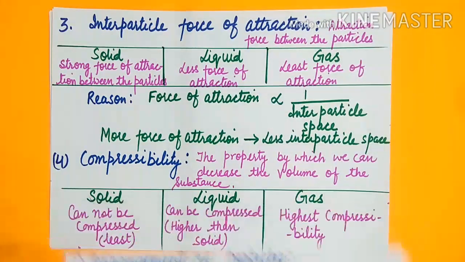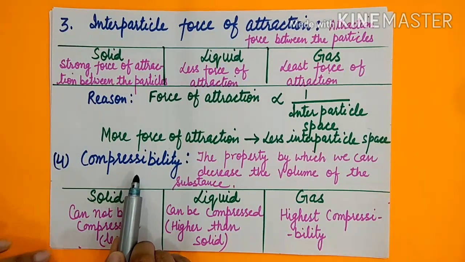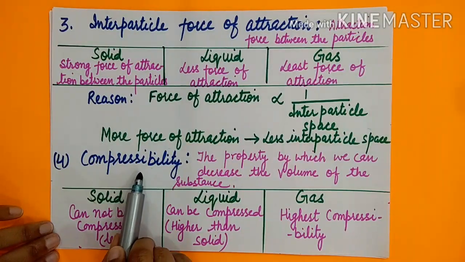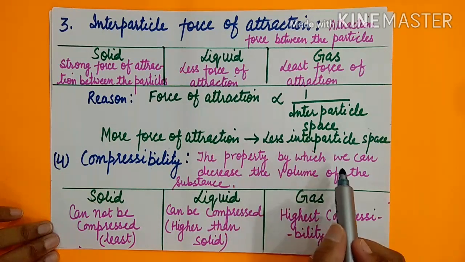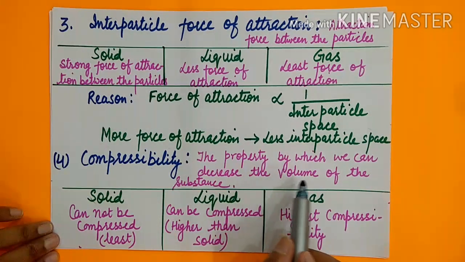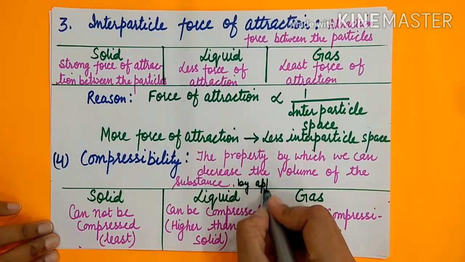Now come to compressibility. First, you should know the definition of compressibility. It is the property by which we can decrease the volume of a substance by applying pressure.